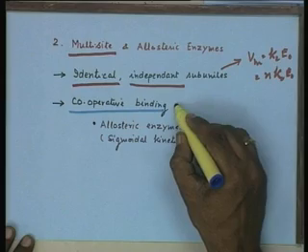Obviously, if we want a favorable effect, the affinity must increase, or the Km value must decrease, the dissociation constant must decrease. Now, in that case, if the Km value of the subsequent binding sites decreases with the binding of the first substrate molecule, we call it cooperative binding.